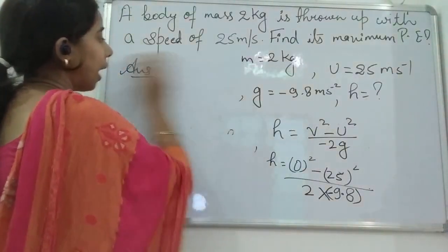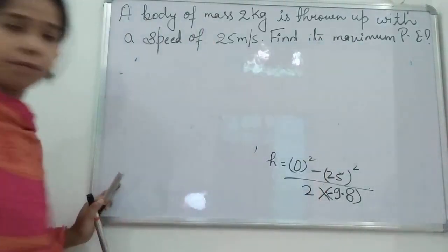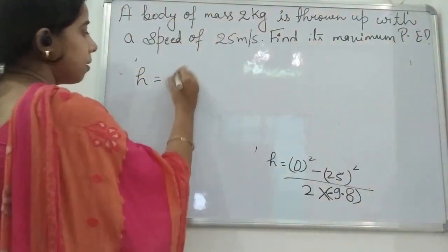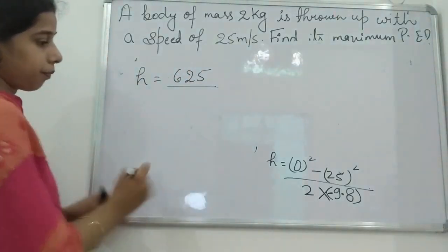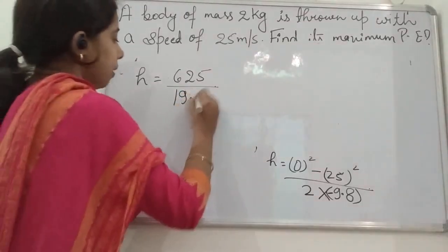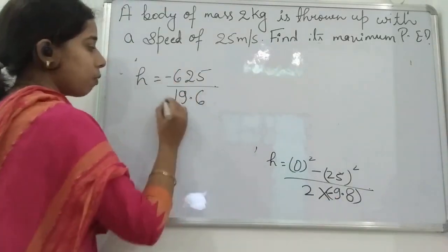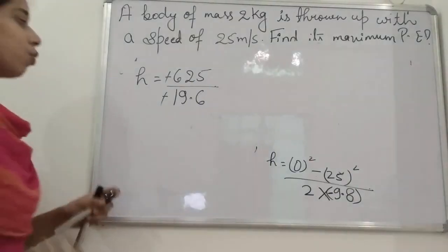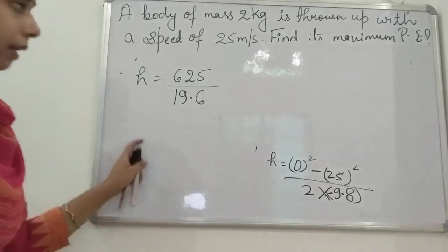So the value of the height came to be h equal to 625 upon 19.6. So you see here, this is a minus because minus 25 the whole square, so minus and minus will cancel each other. So height comes to be 625 upon 19.6. Okay, so this we have taken as the height.